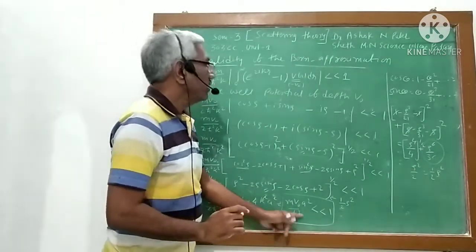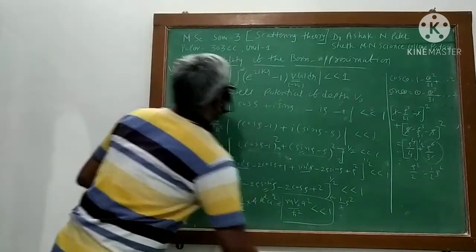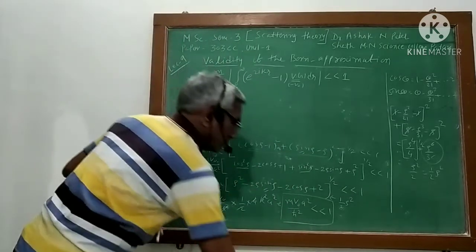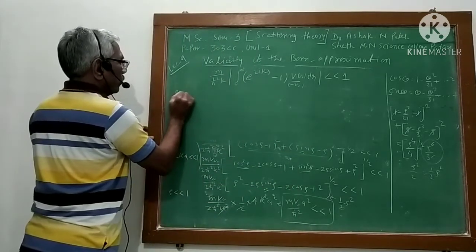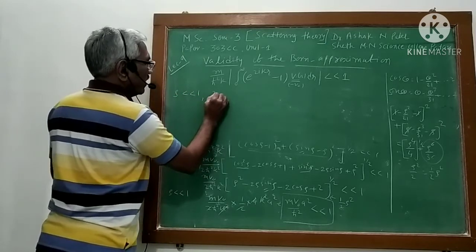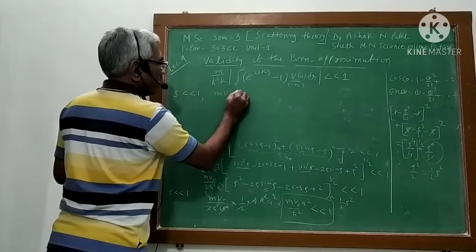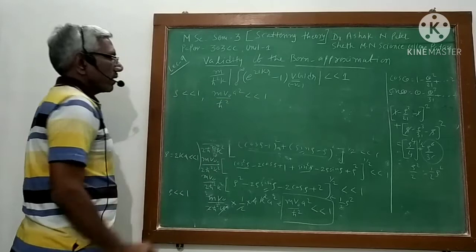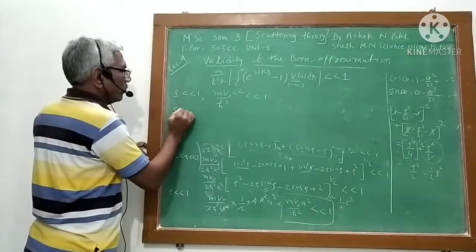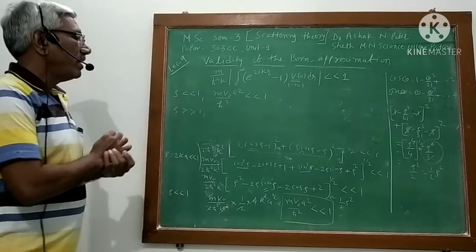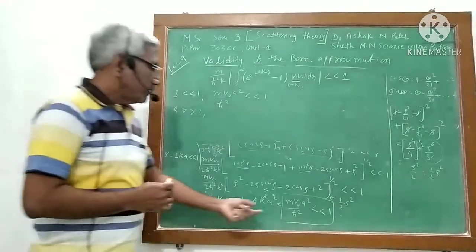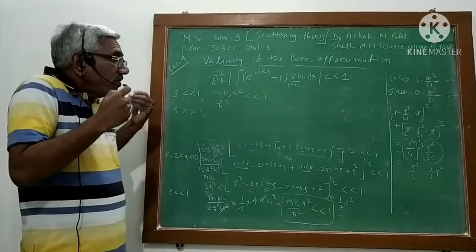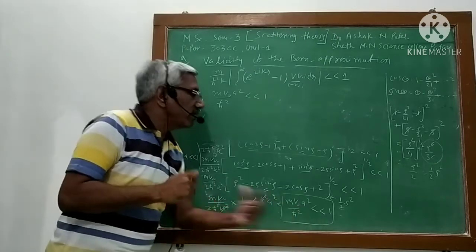So from this validity condition, for rho less than 1, my validity condition is mV0 a square upon h cross square less than 1. But in case rho is very, very large, so what I am saying is that in the case of the square wave potential, if the potential is very weak, then this is the validity condition.